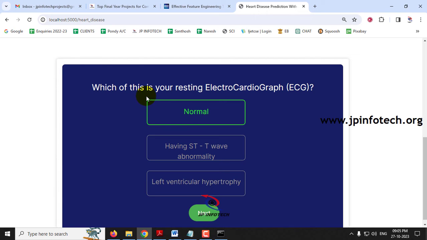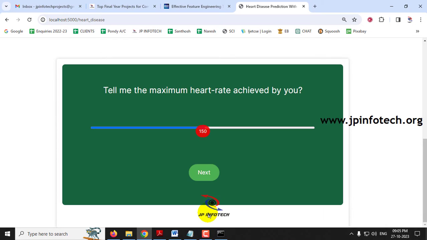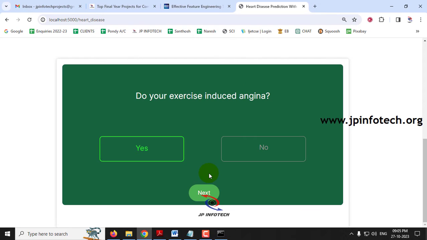The next one is, what is your resting cardiograph, that is ECG? There are three options: normal, having ST, or left ventricular hypertrophy. In my case I'm giving having ST and then click next. Tell me the maximum heart rate achieved by you. In my case I'll give the value as 168 and then click next.